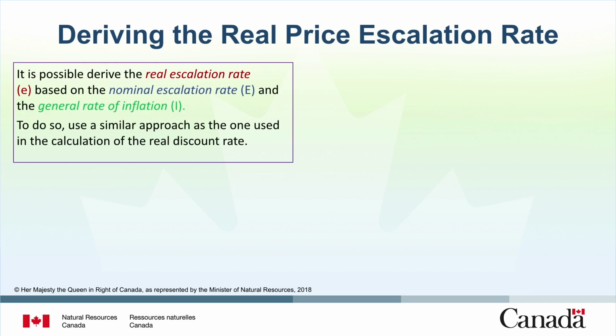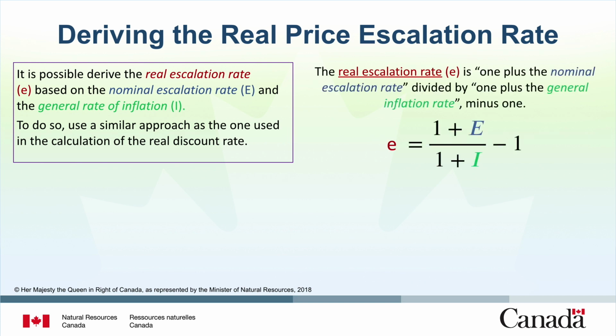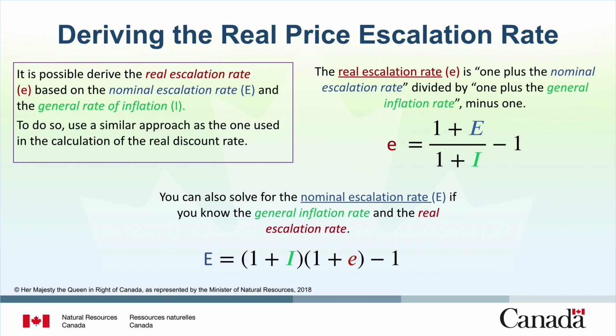It is possible to derive the real escalation rate based on the nominal escalation rate and the general rate of inflation. To do so, use a similar approach as the one used in the calculation of the real discount rate. The real escalation rate is 1 plus the nominal escalation rate divided by 1 plus the general inflation rate, minus 1. You can solve for the nominal escalation rate if you know the general inflation rate and the real escalation rate.